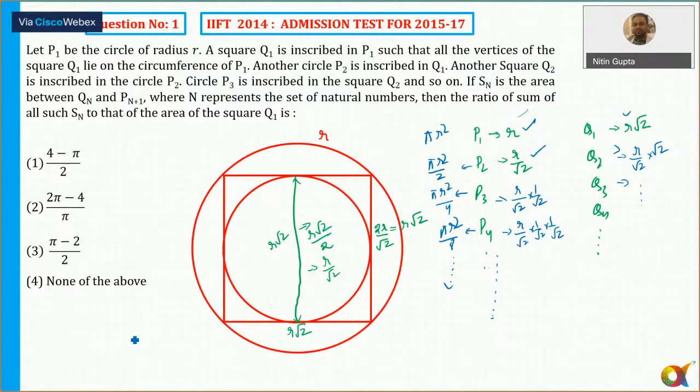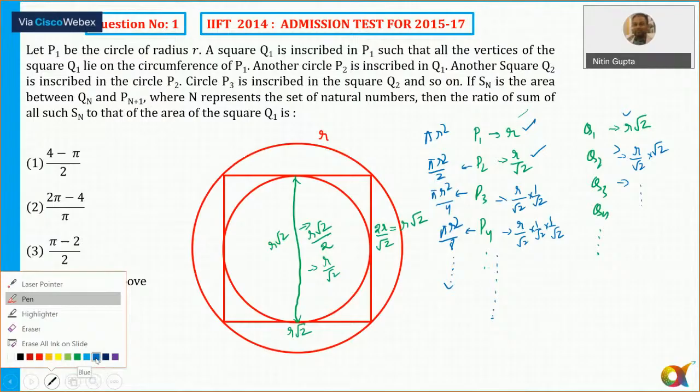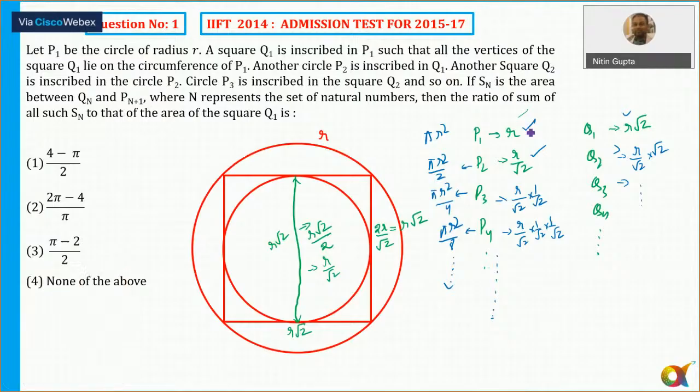They will also form a series of GP. The area of the first square will be equal to 2R square, yes or no? Then for the second one, what will it come out to be? The side of Q1 is R root 2, so the whole square of R root 2 comes out to be 2R square, isn't it? The area of Q2 will come to R square, and then R square by 2. So in both the cases, the series is a GP.